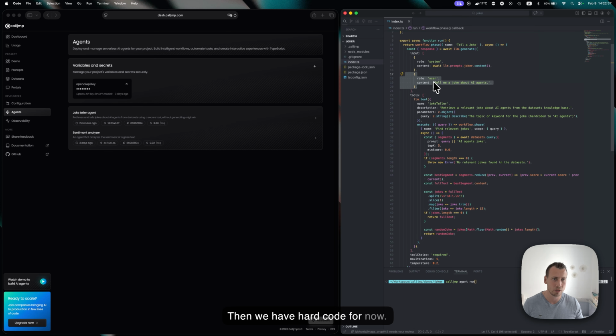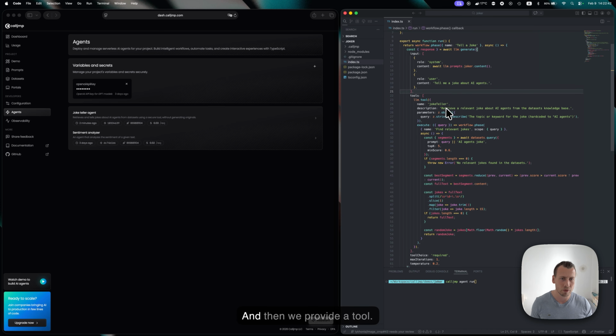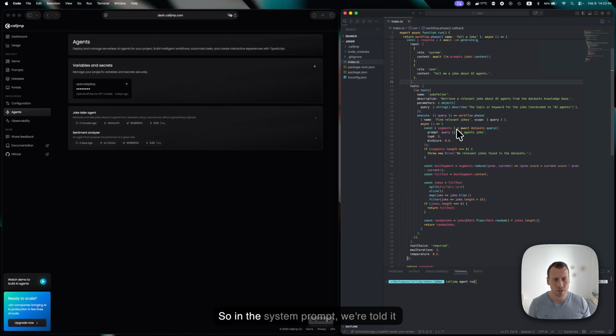Back to agents, we have that prompt here. Then we have hardcoded for now, as user input, tell me a joke, AI agent. Then we provide a tool. In the system prompt, we told it to use a tool, and the LLM calls the tool and gives us a query here. For now, it's probably just AI agents or something else that we come up with.